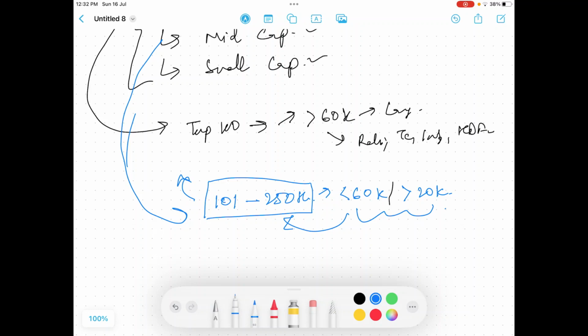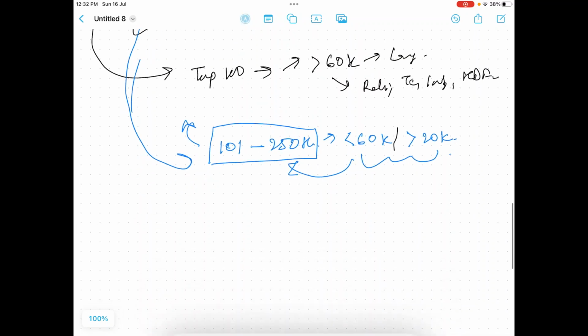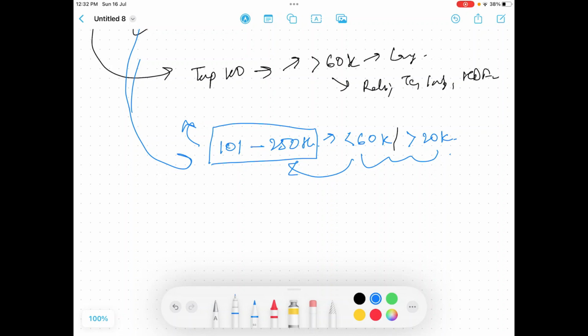Now let's understand small caps. So small caps, again according to NSE, the range is from 250 till the end of the list, right? Or you can say companies which are less than 20k, correct? So this is the simple way, on the basis of market capitalization, how you can do it.